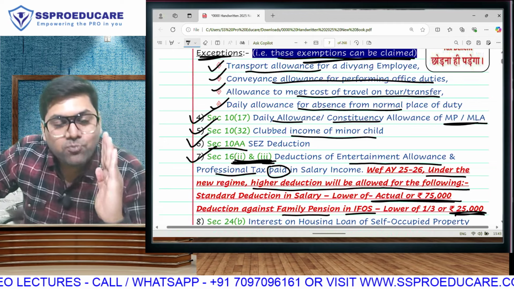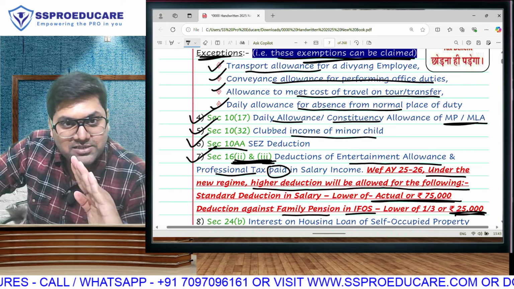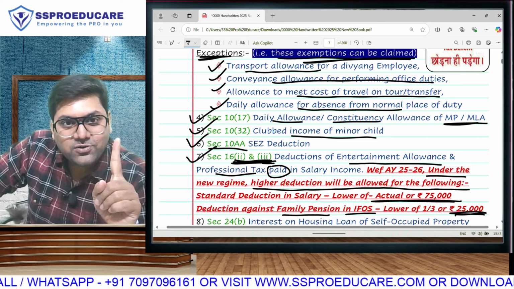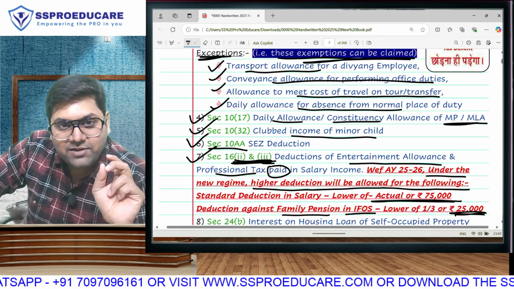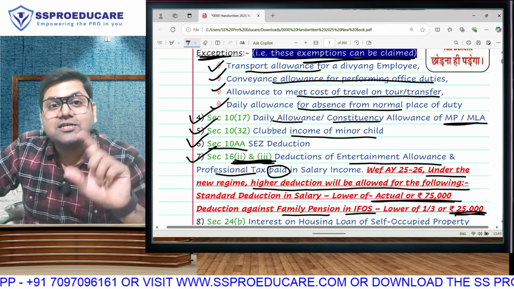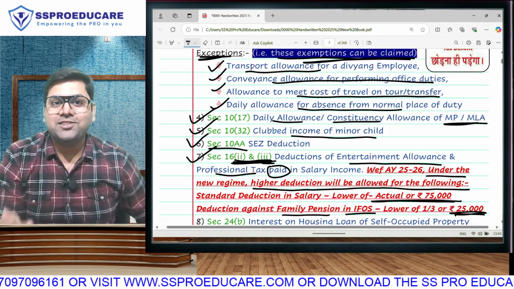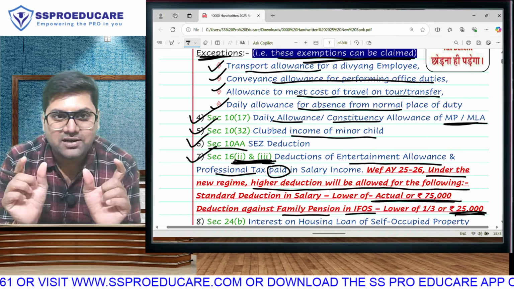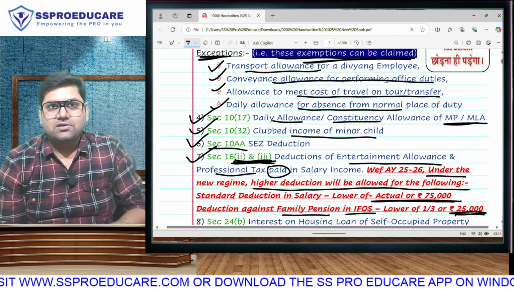That means for both standard deduction and family pension deduction, what have they done over the years? First, they were not allowed only in the new regime. Then they made it the same as old, that means standard deduction of salary 50,000 and family pension deduction 1/3 or 15,000, whichever is lower. And now they are increasing it in the new regime. Let's compare. Old regime standard deduction of salary 50,000, new regime 75,000.